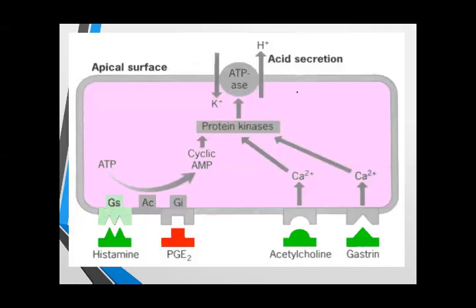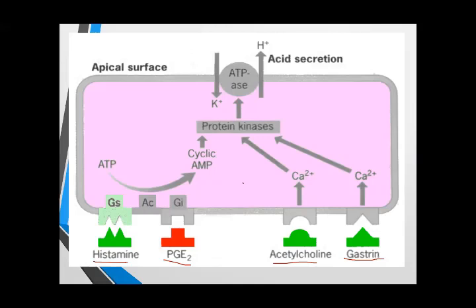This is a picture of a parietal cell, and you can see here that there are different receptors on the basolateral surface of the parietal cell. This is the receptor for histamine, prostaglandin, acetylcholine, and gastrin. Okay, all these neurohormones activate different types of G protein.